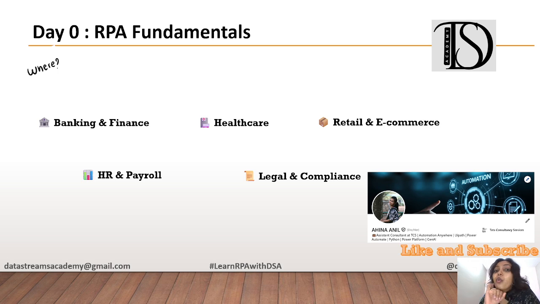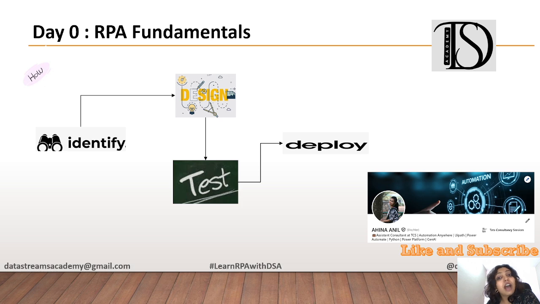Now the next question. Where would we be using RPA? RPA can be used in most places, like banking, finance, healthcare, retail, HR, and legal. In all these places we can use RPA. We'll go into details of all these domains in later sessions. We'll take each one of these domains, and I will tell you the scenarios in which we would be using these RPA processes. So now we'll move on to the next question, that is how.